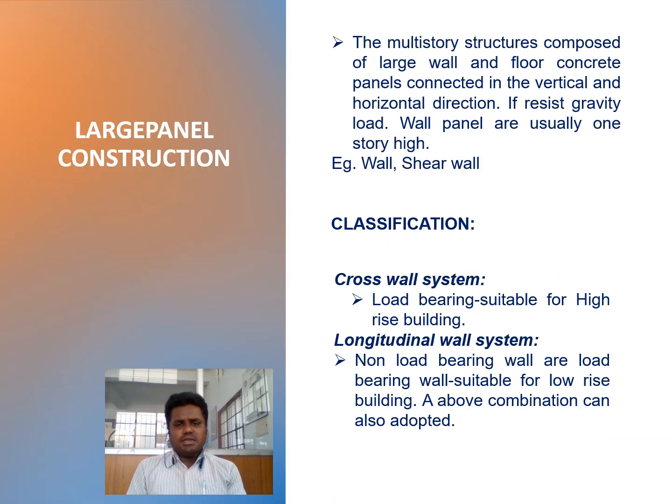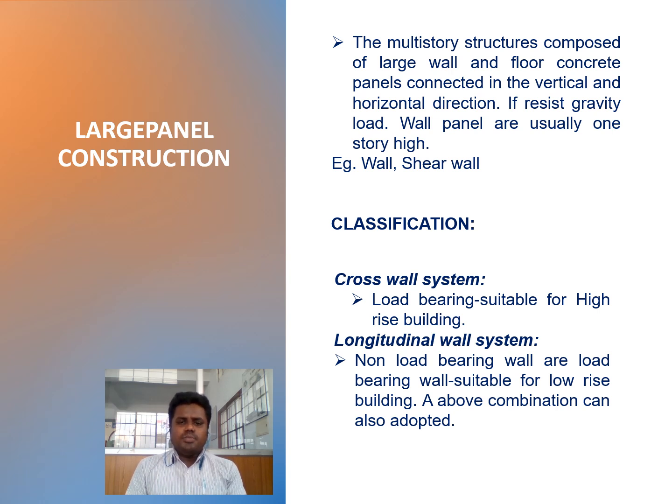So large panel construction: multi-story structures composed of large wall panels, and floor concrete is also provided for the connection purpose, to transfer the vertical loads and horizontal loads in the directions. It resists gravity load. Wall panels are usually one story or two stories. Walls and shear walls are provided for the lift room. So classification: cross wall system and longitudinal wall system, with load bearing capacity and suitability for high-rise buildings.